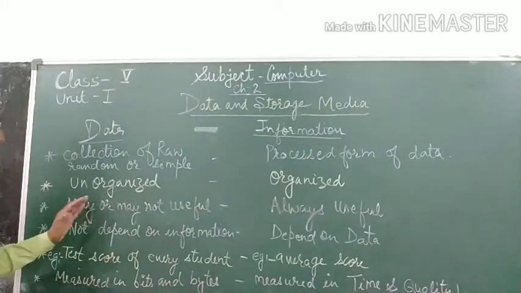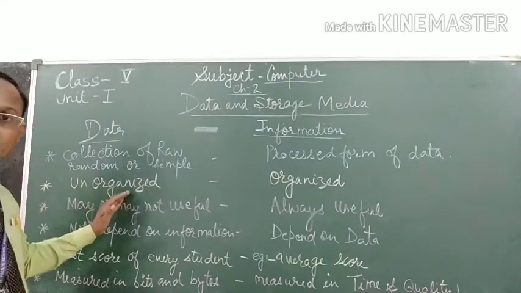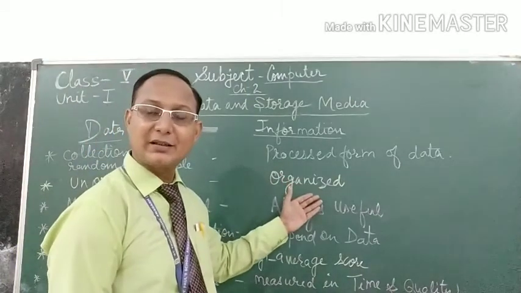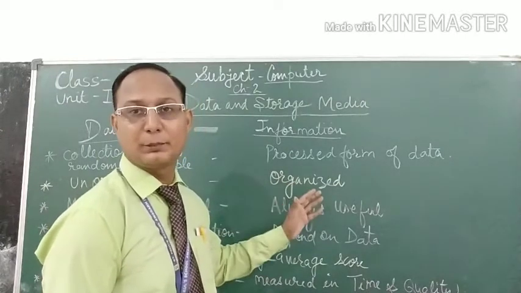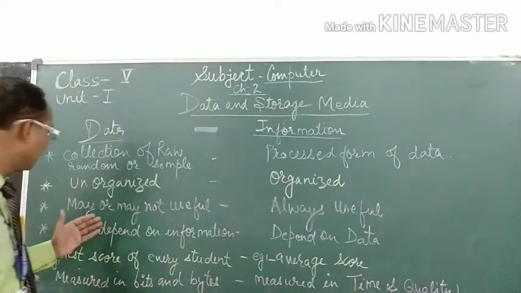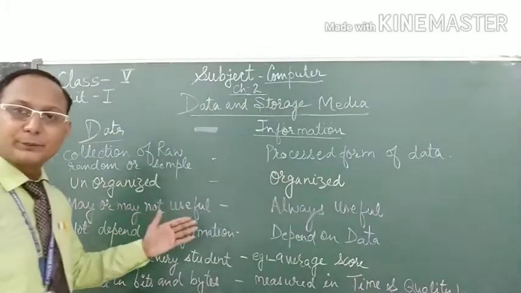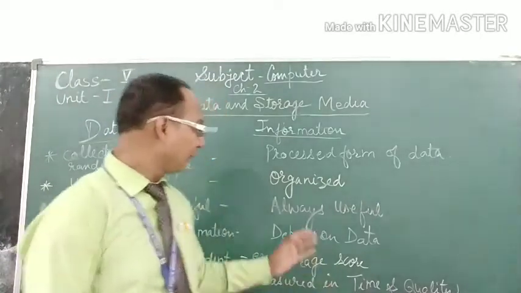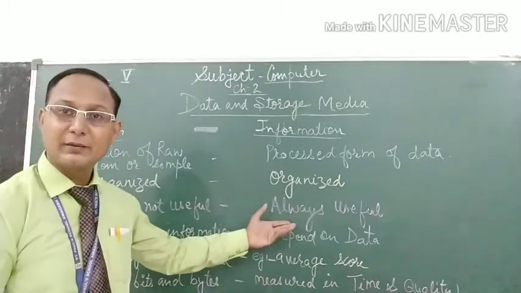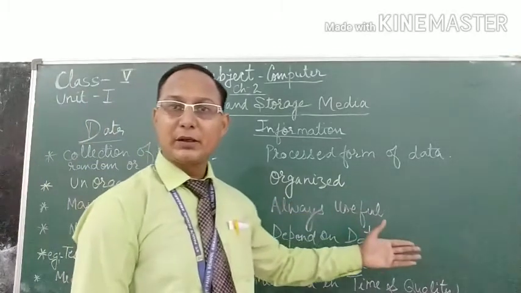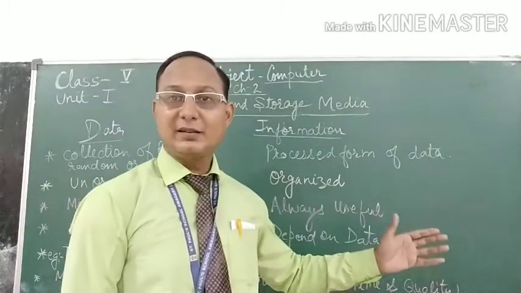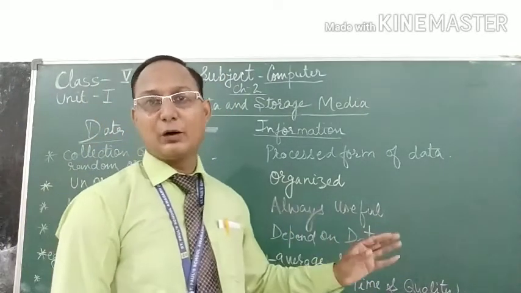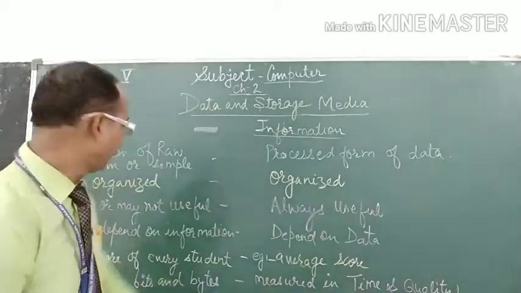Data is in unorganized form, whereas information is organized. It is always organized, always useful, meaningful. Data may be useful or it may not be useful, whereas information is always useful. It is also used for decision making. So it is the outcome, it is the output. So it is always useful.